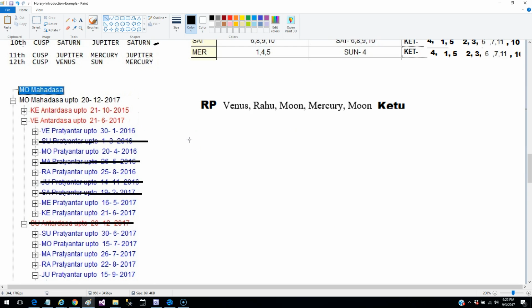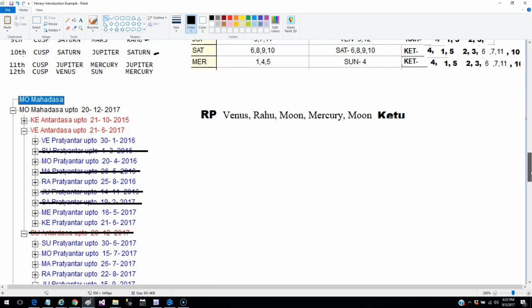Now there are two ways of looking at it. One is eliminating the Pratyantardasha. One is based on the transit. That I will discuss in some other video, because explaining transit will need a lot of time. But there is one method that I want to share with you, and that is based on my own experience.